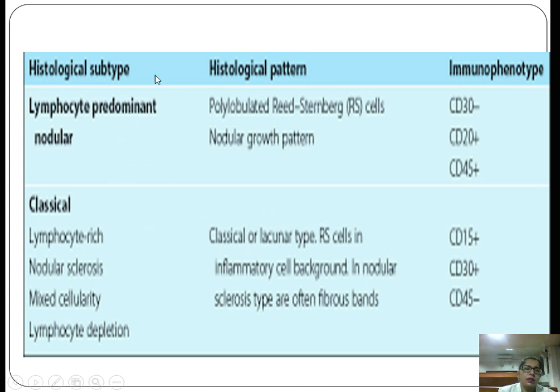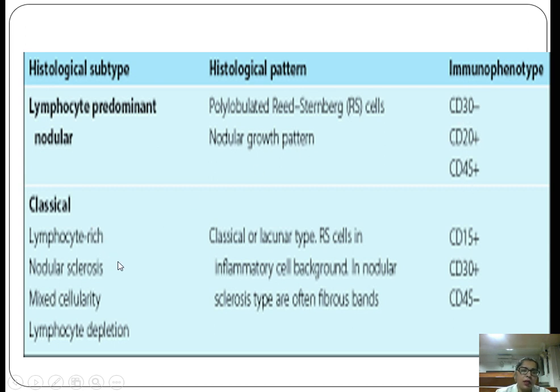Now the difference between the lymphocyte predominant and the classical. Depending on the morphology we can differentiate, but final confirmation will be done by the immunophenotype. In the lymphocyte predominant we get the polylobulated, that is the LP type of RS cells, and they are positive for CD20 and CD45 but negative for CD30.